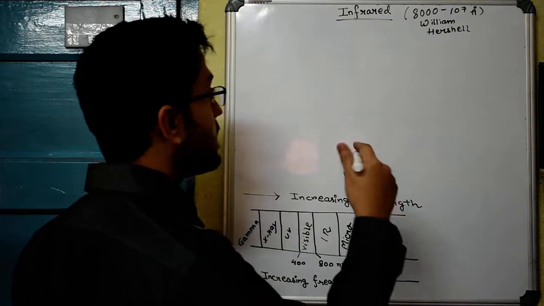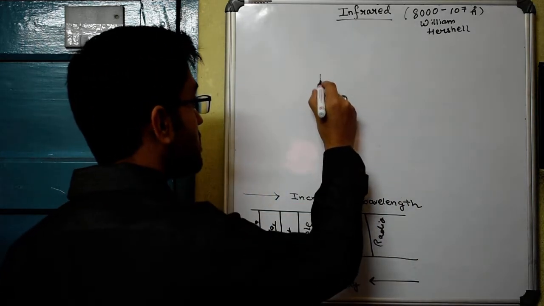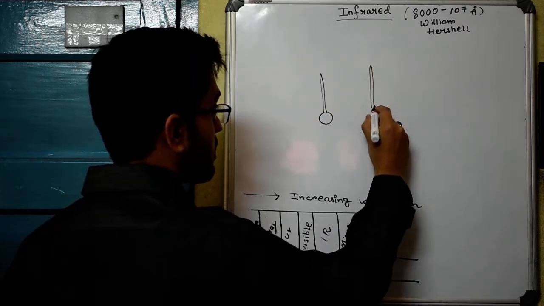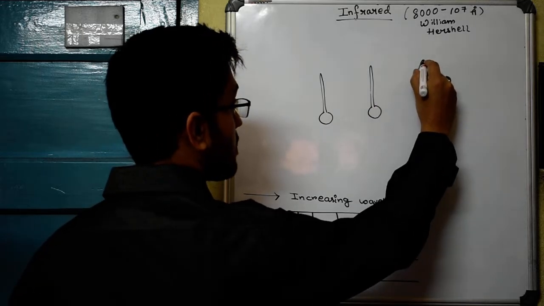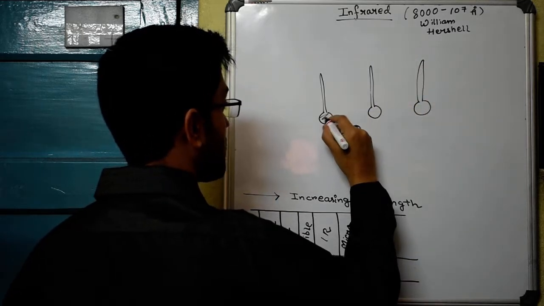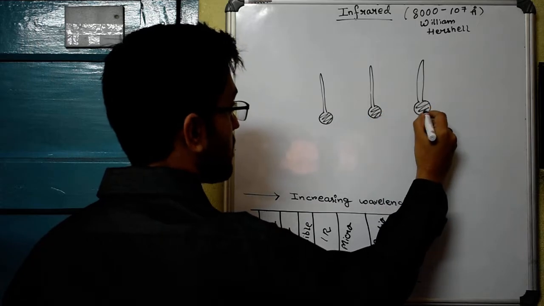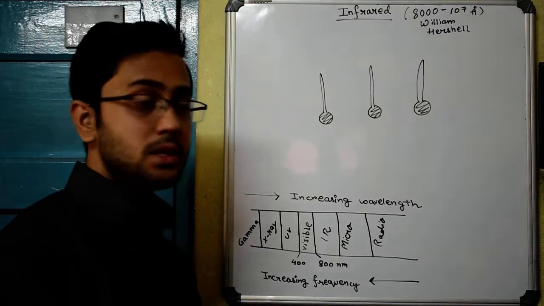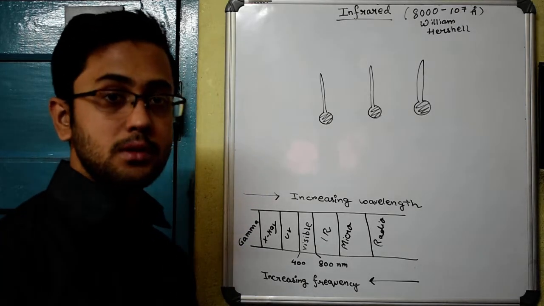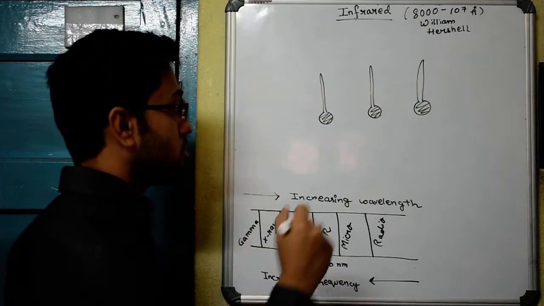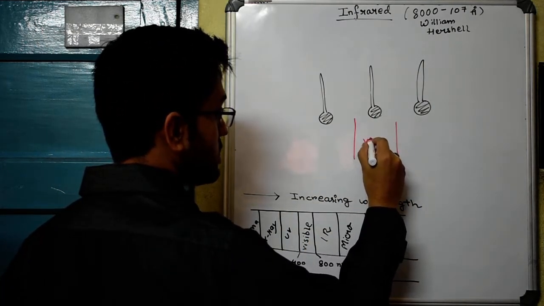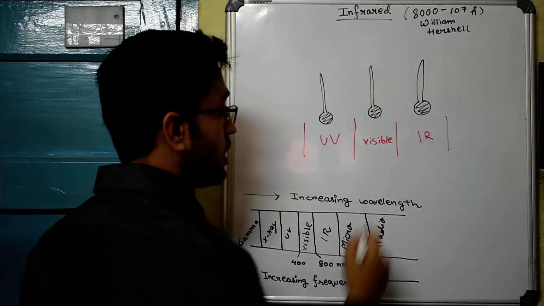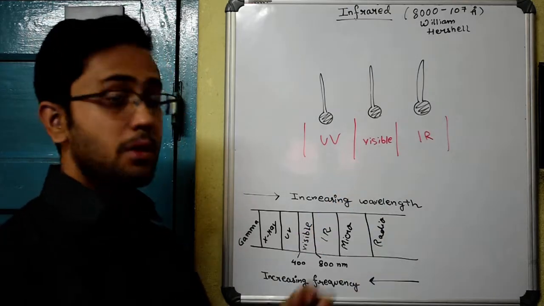So what happened is, he took 3 thermometers. Suppose these are the 3 thermometers, each of which has mercury inside it to measure the temperature, and he placed these thermometers in 3 regions of the spectrum. This was the visible region, this was the ultraviolet region, and this was the infrared region. So basically he placed 3 thermometers for 3 separate regions.